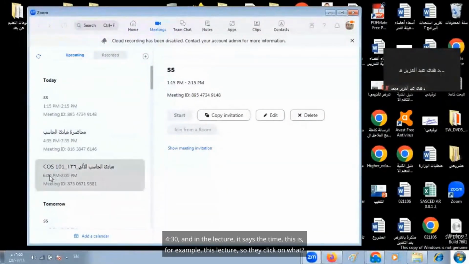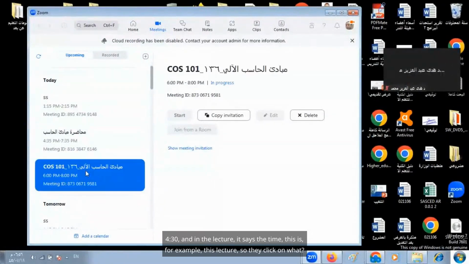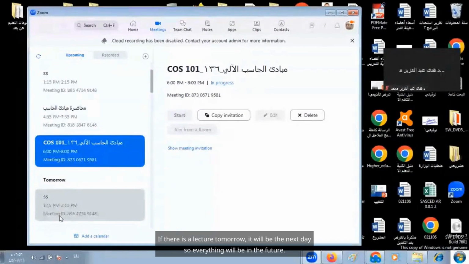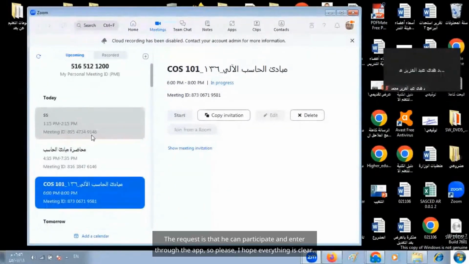This is, for example, this lecture. So they click on what? Start, of course, the one that is start is working or available. So he clicks on start. If there is a lecture tomorrow, it will be the next day. So everything will be in the future. The request is that he can participate and enter through the app.